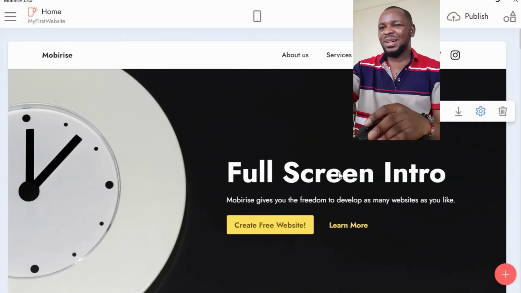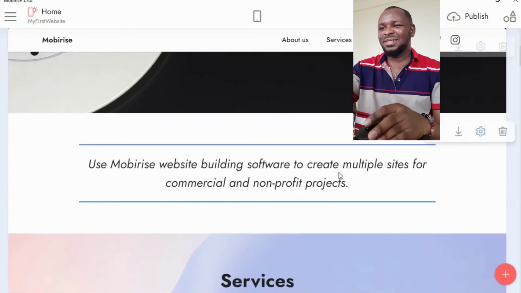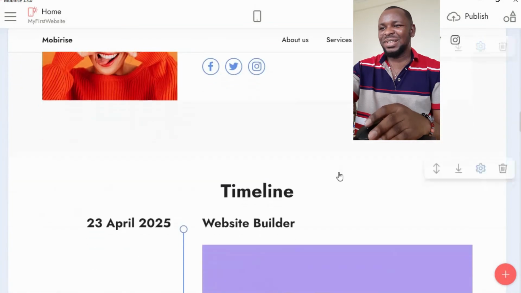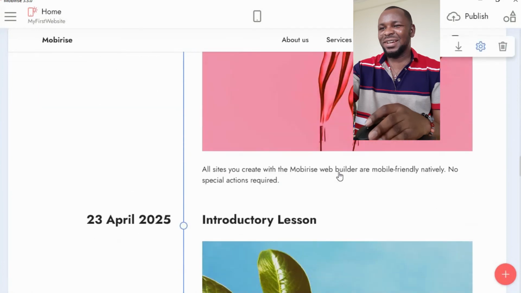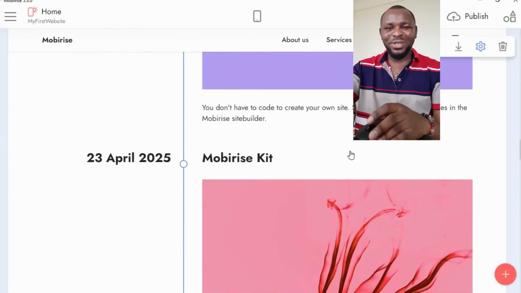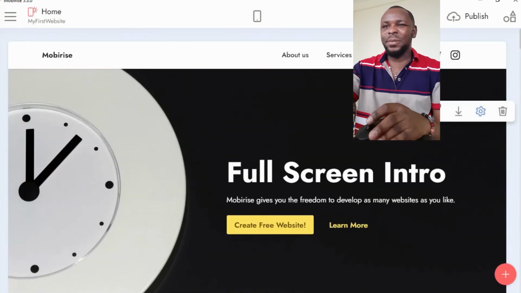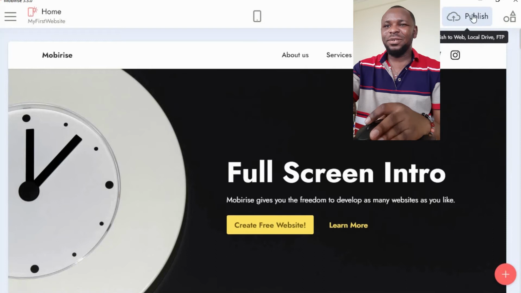Wow. Okay. All right. So let's now try to view this site in our browser. How do we do that? We do that by clicking on publish.